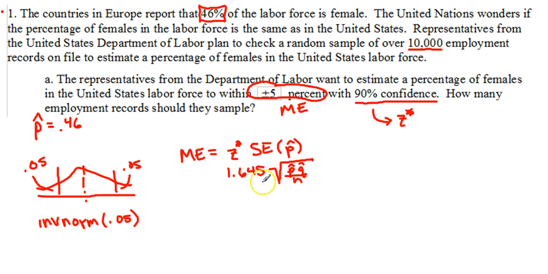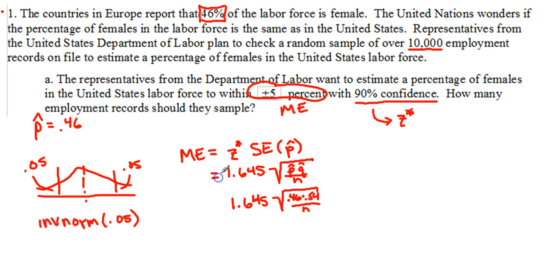All right. So what we want to solve for is n. We know what p hat is, so we can bring this down: 1.645 times the square root of p hat, 0.46, that's the sample we got from the Europeans, times 0.54, over n.